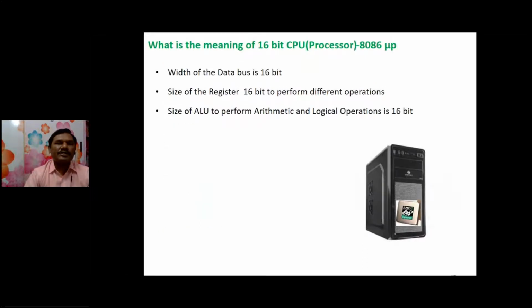So what is the meaning of a 16-bit CPU or microprocessor? There are three parameters. The width of the data bus is 16-bit, the size of the register is 16-bit, and the ALU, to perform arithmetic operations, must also work in terms of 16-bit. So when we have a 16-bit or 32-bit or 64-bit processor, the data bus must be 16-bit, the register size must be 16-bit, and ALU operations must be performed in 16-bit. Then it is called a 16-bit or 32-bit microprocessor.